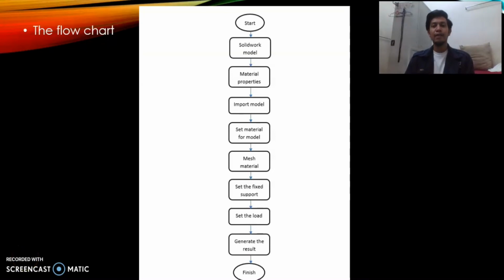Next step of the methodology is the flowchart. From the start, SolidWorks model and then the material properties, and then we go to import model, set material for the model, mesh, and then set the fixed support, set the load, and then generate the result. And then all the parts have been finished.